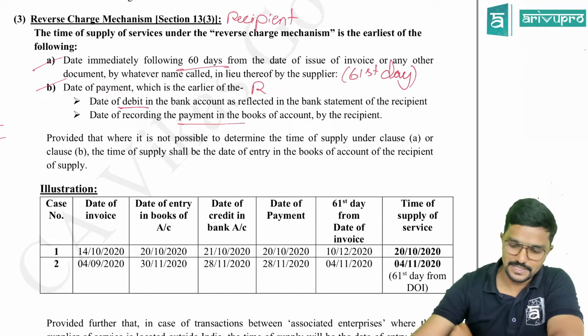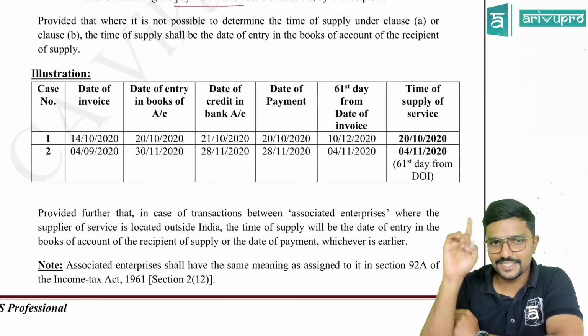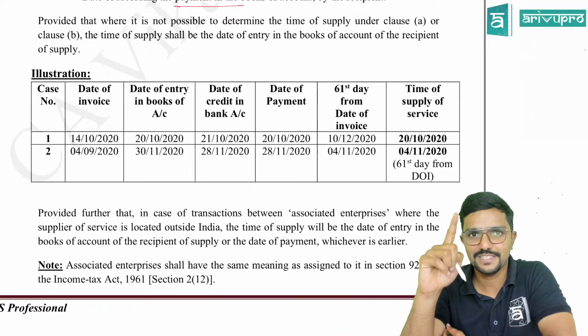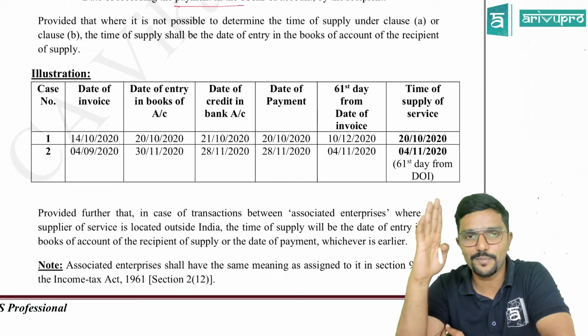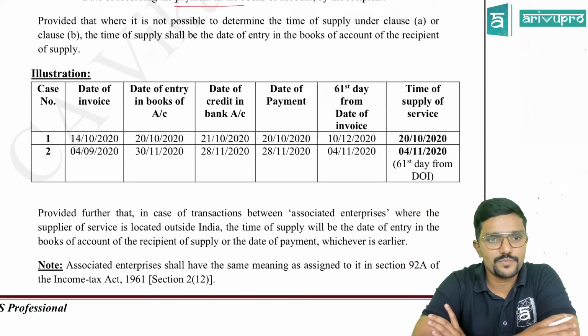Clear? So, illustration and reverse charge. And under reverse charge, calculating the 61st day is important, guys. That is the challenging thing. If you can do that properly in the minimum time, then fine. Chalo, illustration, I have given two cases here.